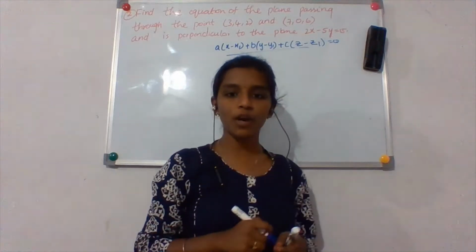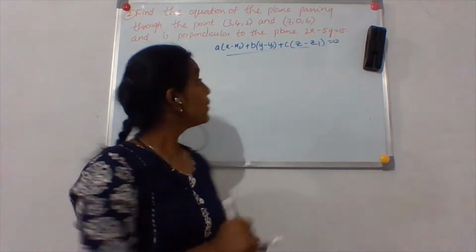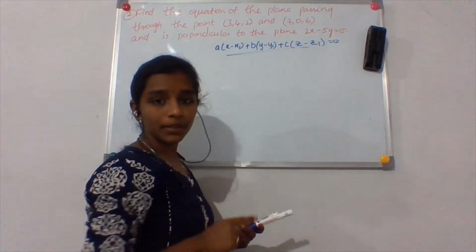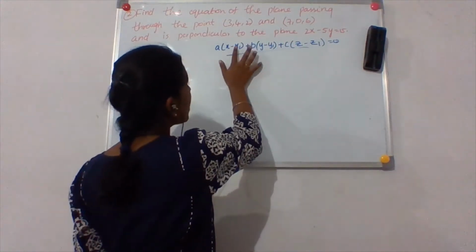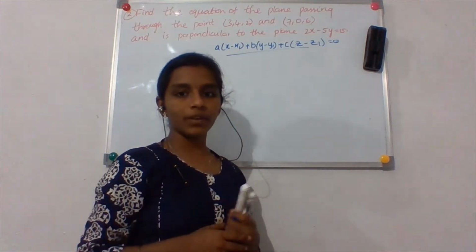This is the 1 point form of a plane equation. So now we need the DRs of the normal to the plane as well. We also need a point on the plane. Okay.